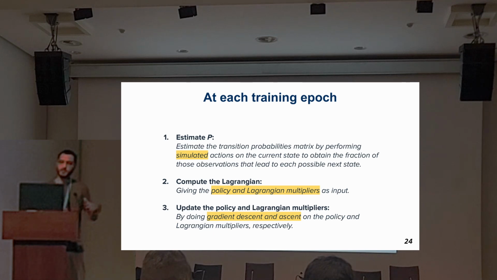And finally, let's see the iterations in each epoch. First of all, we need to estimate the P matrix, and we do this by simulating actions on the current state and obtaining the fraction of those observations that lead to each possible next state. With this estimated P matrix, and also the policy and the Lagrangian multipliers, we can give these as inputs to the Lagrangian function, compute it, and use the gradients in the third step, which is updating the policy: gradient descent on the policy and gradient ascent on the Lagrangian multipliers.